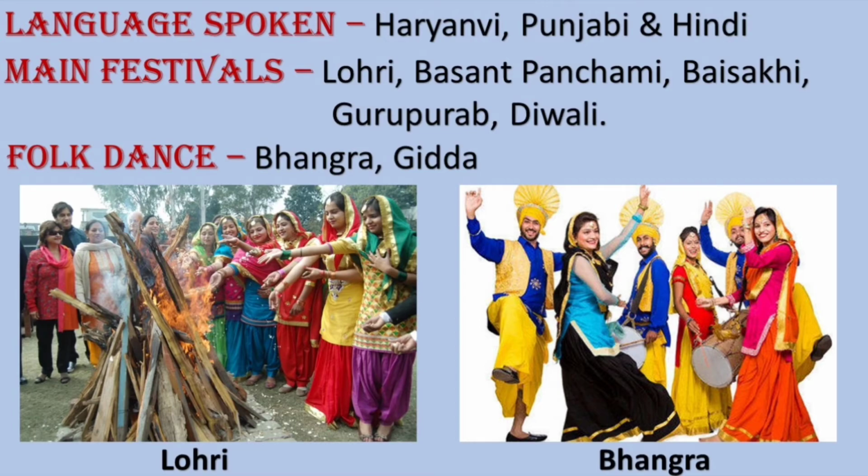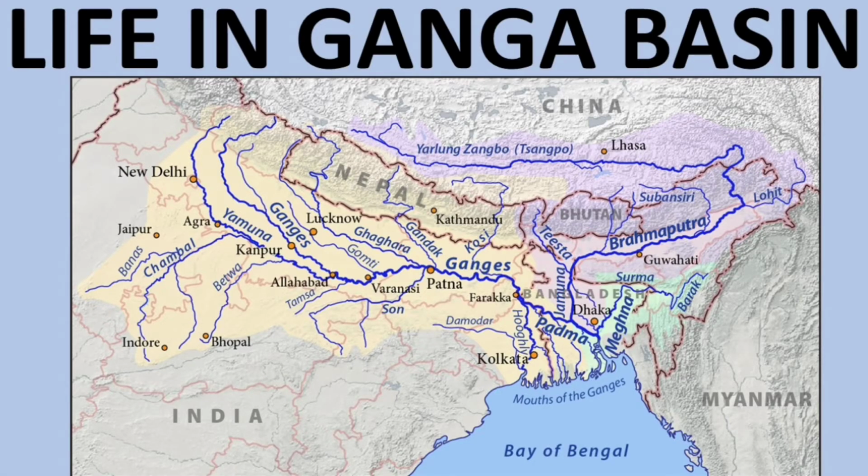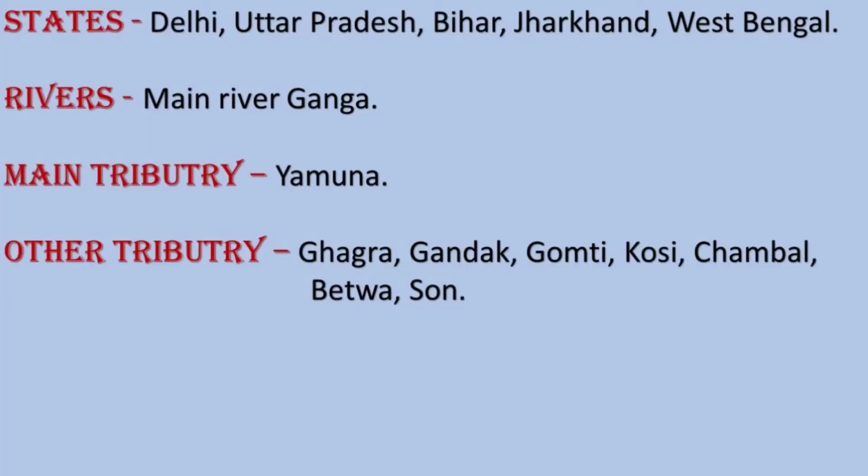Now the next river basin is the Ganga basin. The Ganga basin includes the following states: Uttar Pradesh, Delhi, Bihar, Jharkhand and West Bengal. The main river in this region is the Ganga river and the main tributary of Ganga is Yamuna. There are many other tributaries of Ganga. From the Himalaya, these are Ghagra, Gandak, Gomti and Kosi. And from the southern side, these rivers are Chambal, Betwa and Son. Now one by one we discuss the states of this region.